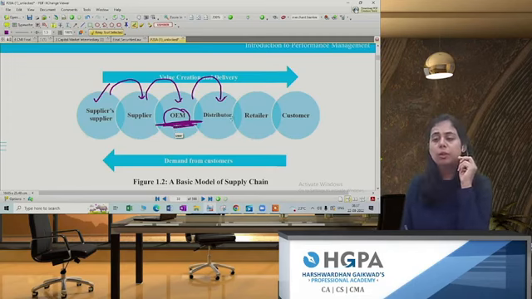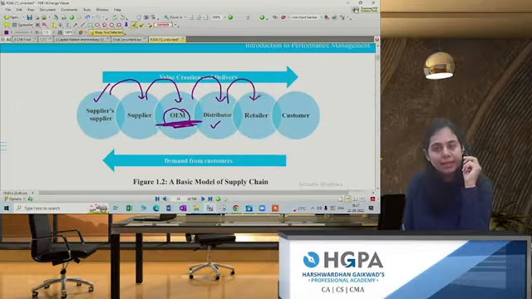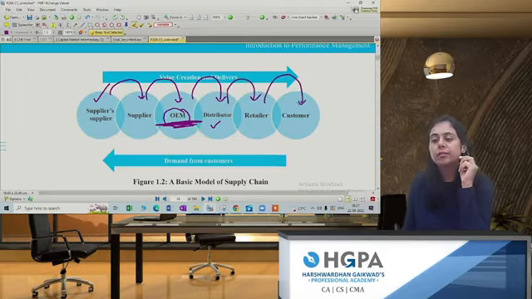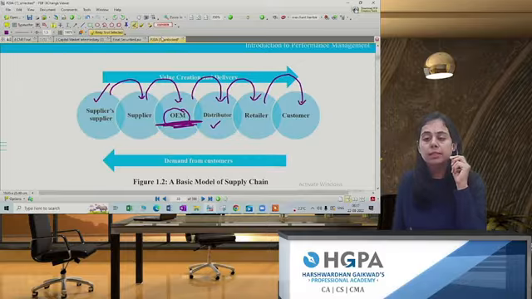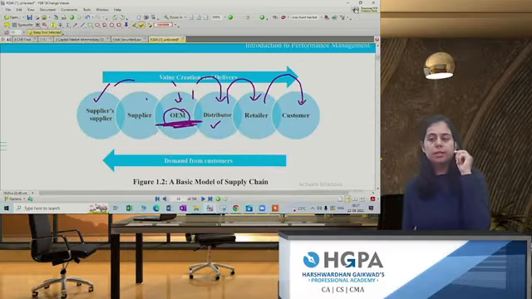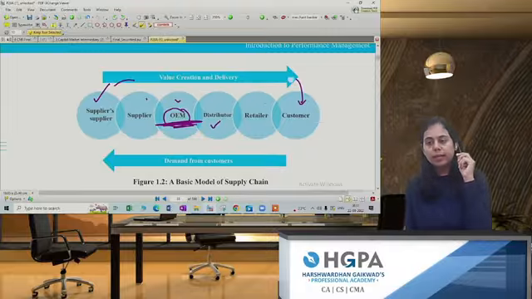Then these products will be given to the distributor. The distributor, that is the wholesaler, will give it to the retailer, and the retailer will then give this product to the customer. Is this clear? So first you start with the supplier, then comes the manufacturer, then the distributor, and then the customer.